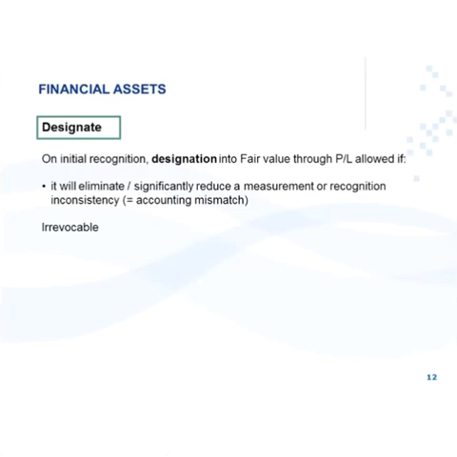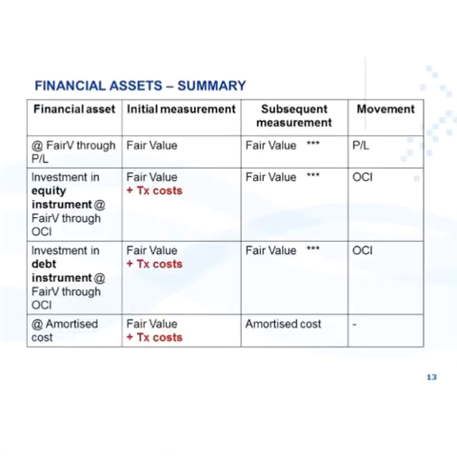This is only, however, allowed if this designation will eliminate or significantly reduce a measurement or recognition inconsistency, which is also referred to as an accounting mismatch. This designation is irrevocable at initial measurement and cannot be changed.